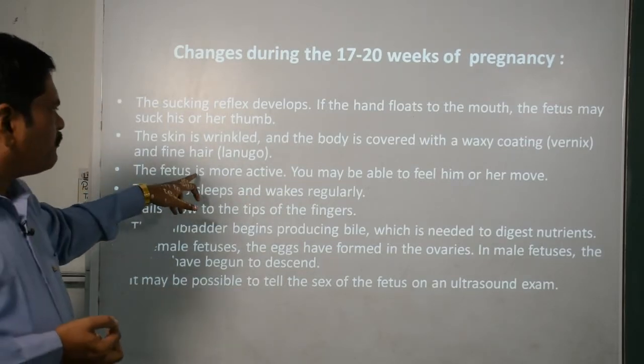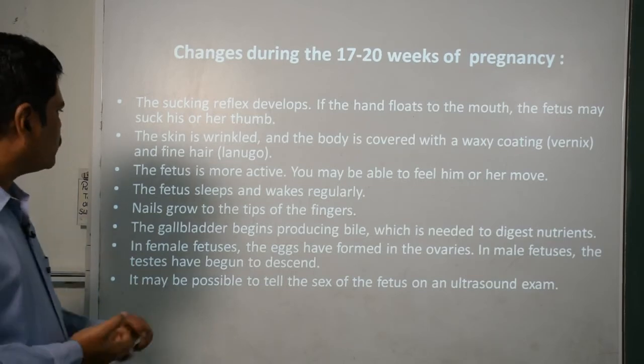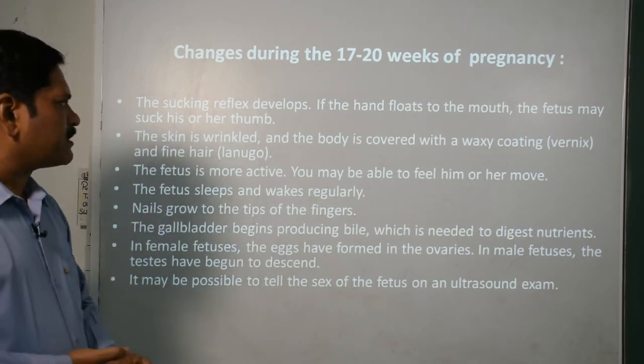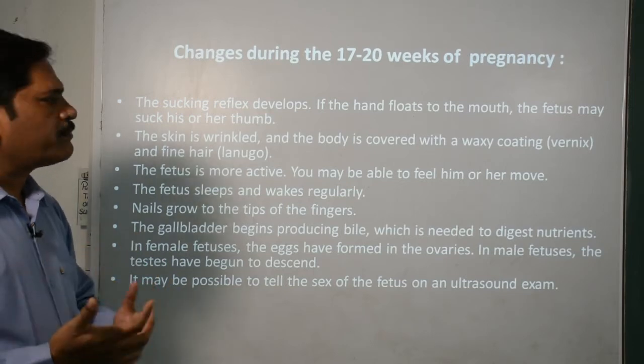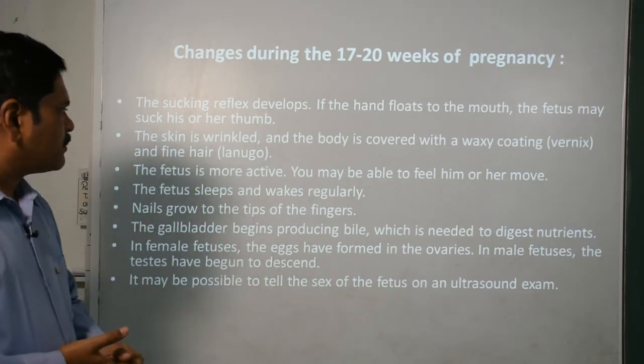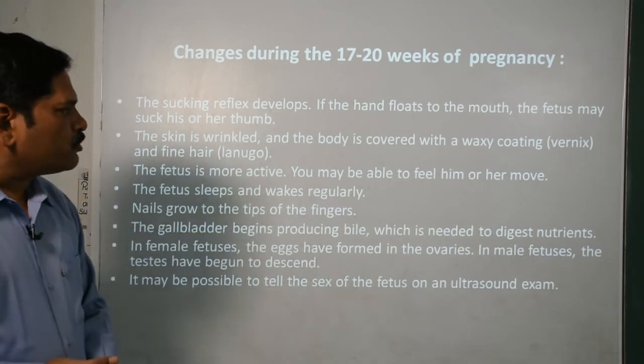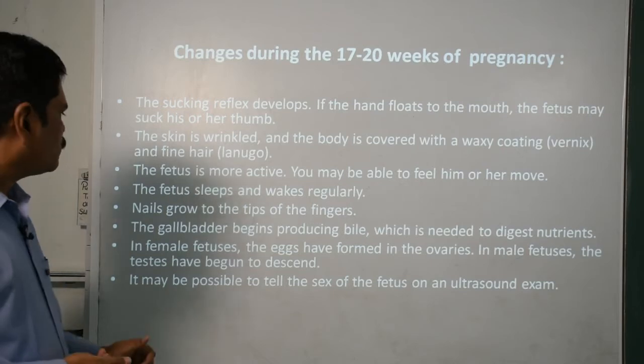Remember this term. The fetus is more active, you may be able to feel his or her movement. The fetus sleeps and wakes regularly, okay. And the nails grow to the tips of the fingers. The gallbladder begins producing bile juice which is needed to digest the nutrients.